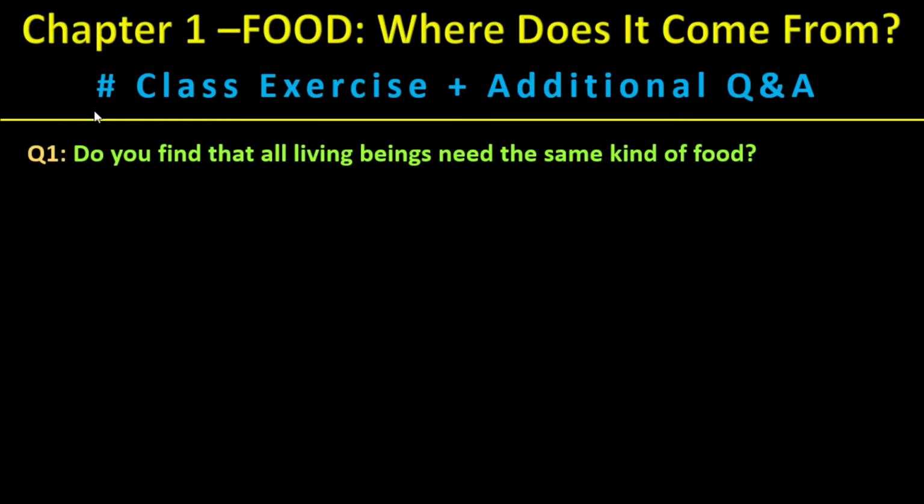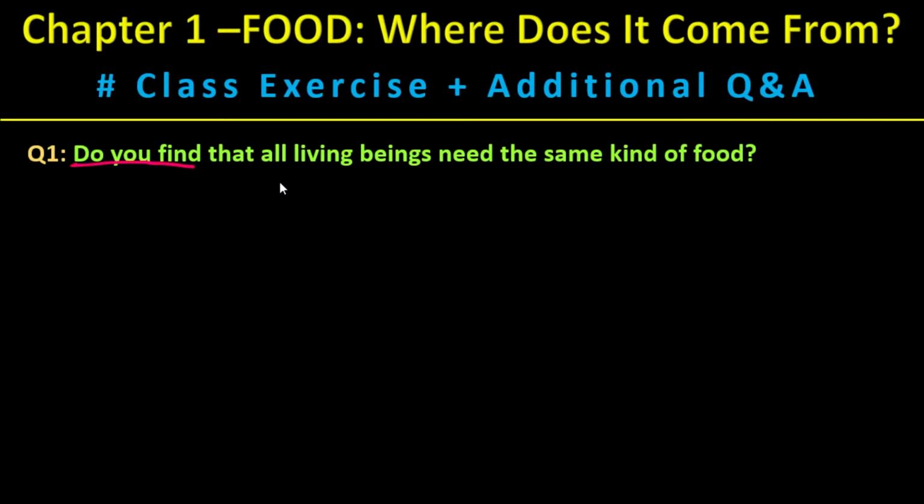Coming to the class exercise and additional questions, this is the question which is asked in the exercise of the textbook. So let's read the question. Do you find that all living beings need the same kind of food? Let us interpret this question first. Do you find? You are going to find it out. Okay, that is the question.